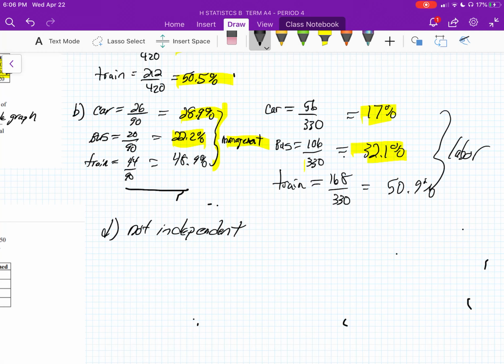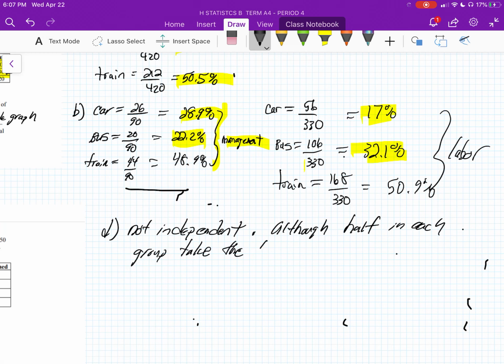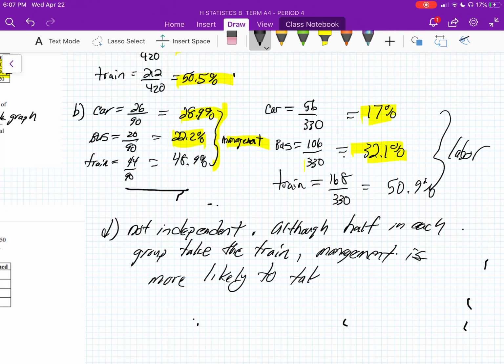And you could say, although half in each group take the train, management is more likely, I apologize for my writing, to take the car, while labor takes the bus more often.